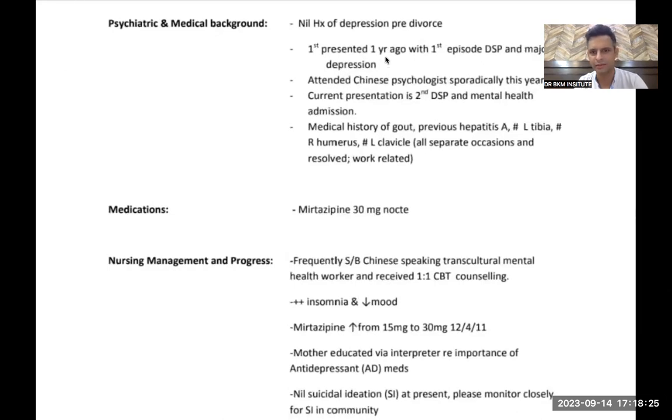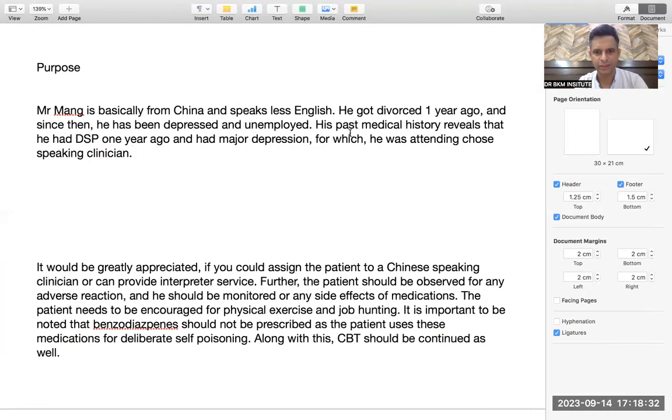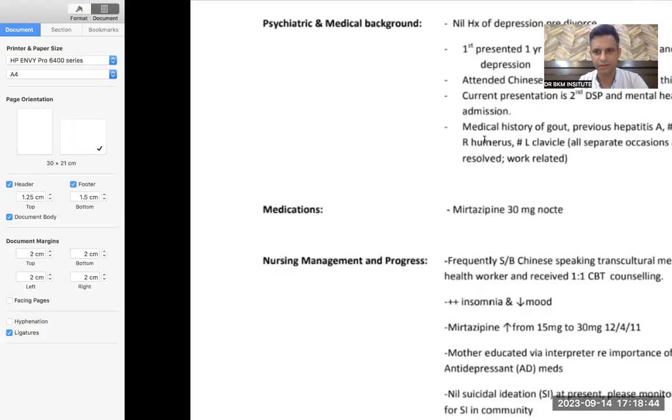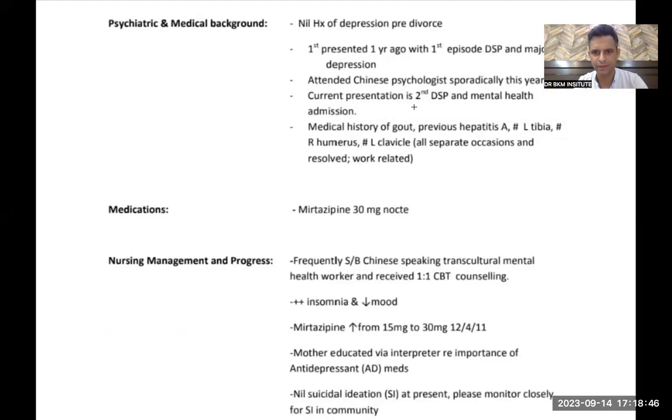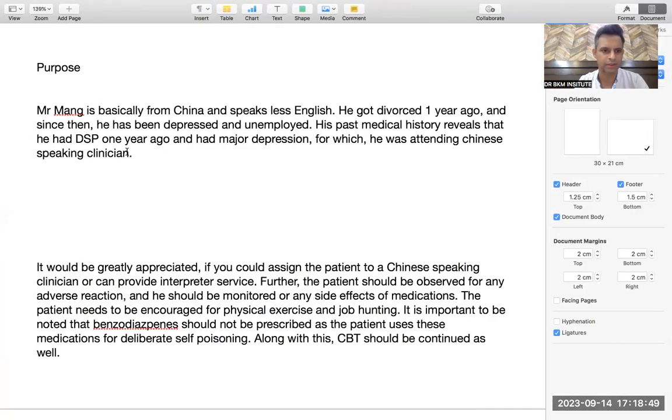So that is what was written exactly here. Current presentation is second. Done. So I have written this. His medical history reveals that he had DSP 1 year ago and had major depression for which he was attending Chinese psychologist. What was the word that was given? Chinese psychologist. That's it. So I will change my word, whatever.